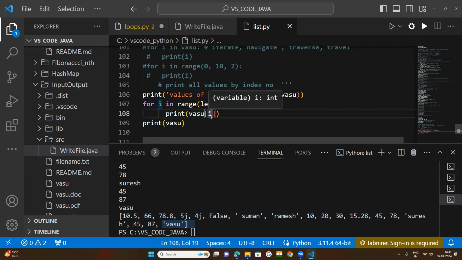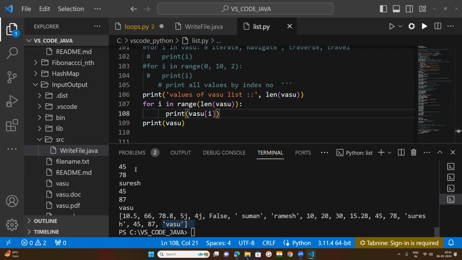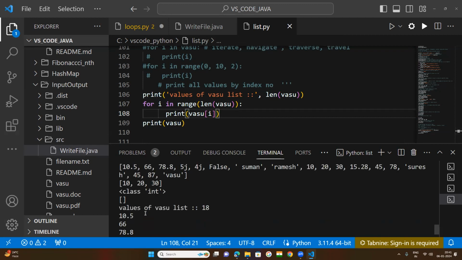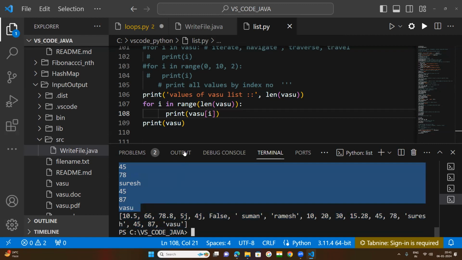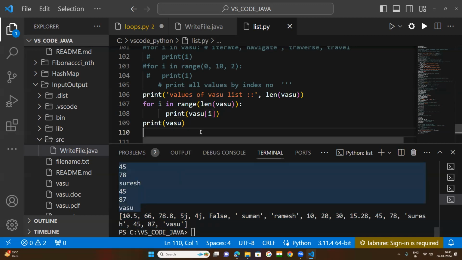So if I pass i, it means the index value. Index is equal to the initial i, which is equal to 0. After that, the length of Vasu is equal to 18. So the total values will be printed up to the last value.